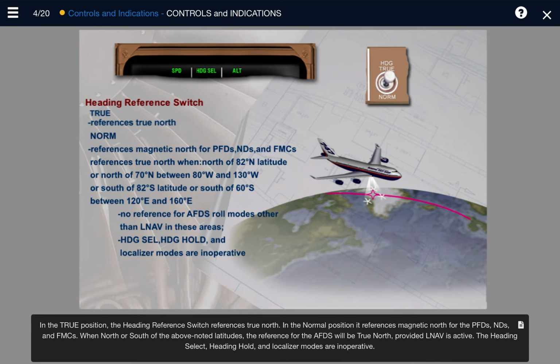In the true position, the heading reference switch references true north. In the normal position, it references magnetic north for the PFDs, NDs, and FMCs. When north or south of the above noted latitudes, the reference for the AFDS will be true north, provided LNAV is active. The heading select, heading hold, and localizer modes are inoperative.